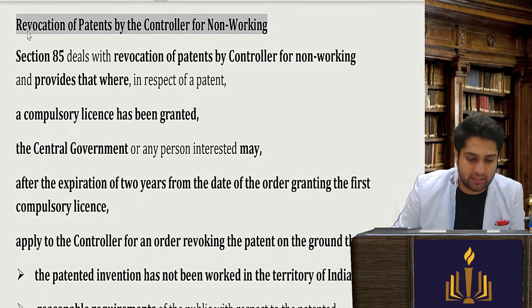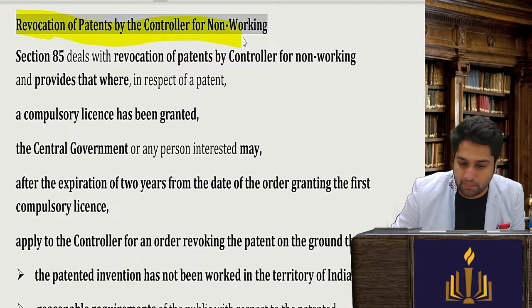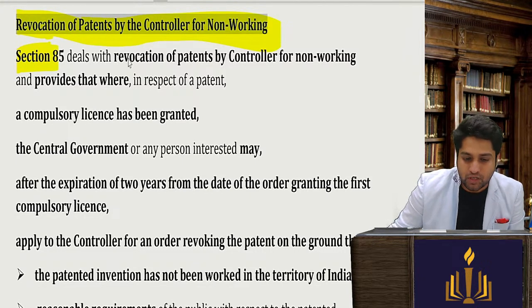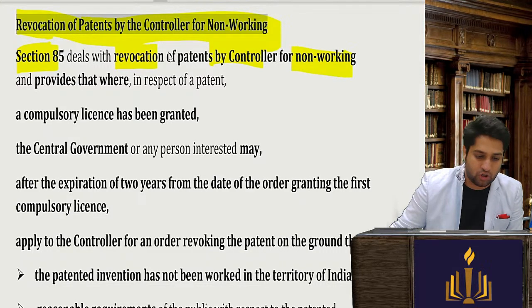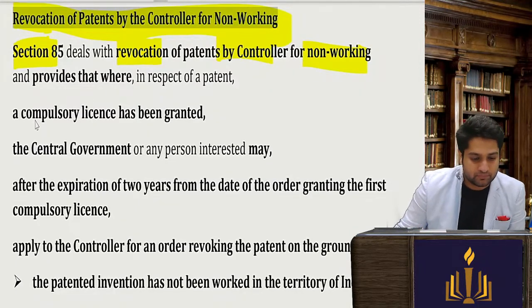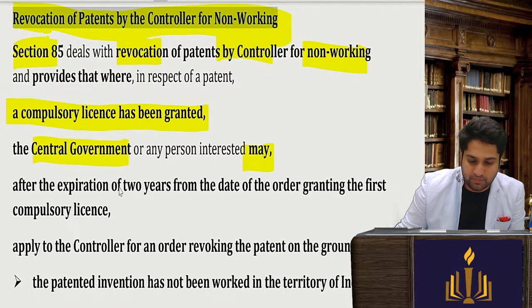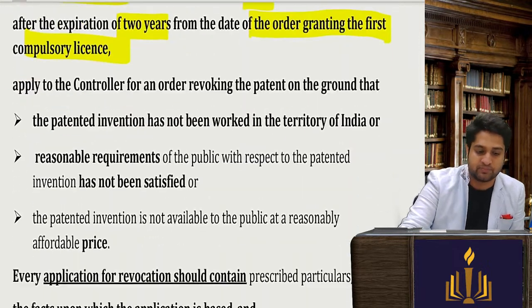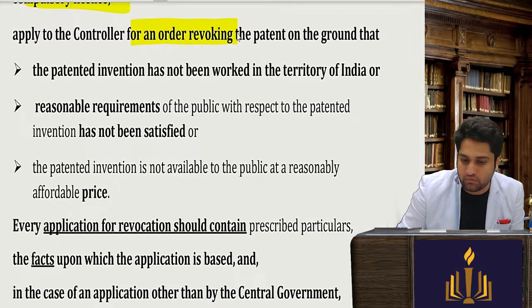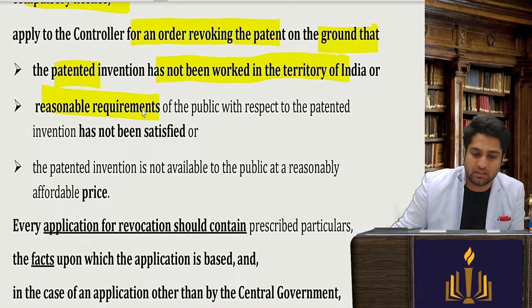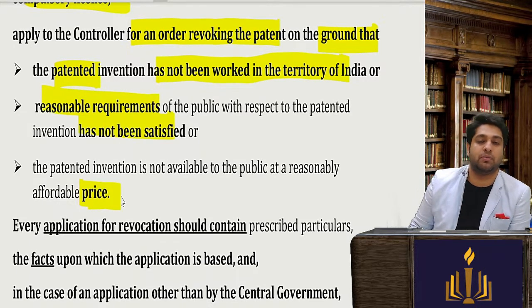Now we'll see section number 85, which talks about revocation of patent by the controller for non-working. Section 85 states that a patent can be revoked by the controller if it is not being worked in India or not being in use, where a compulsory license has been granted. The central government may, after expiration of 2 years from the date of granting the first compulsory license, apply to the controller for an order revoking the patent on the grounds that the patented invention has not been worked in the territory of India, or the reasonable requirement has still not been satisfied, or the price is not available.